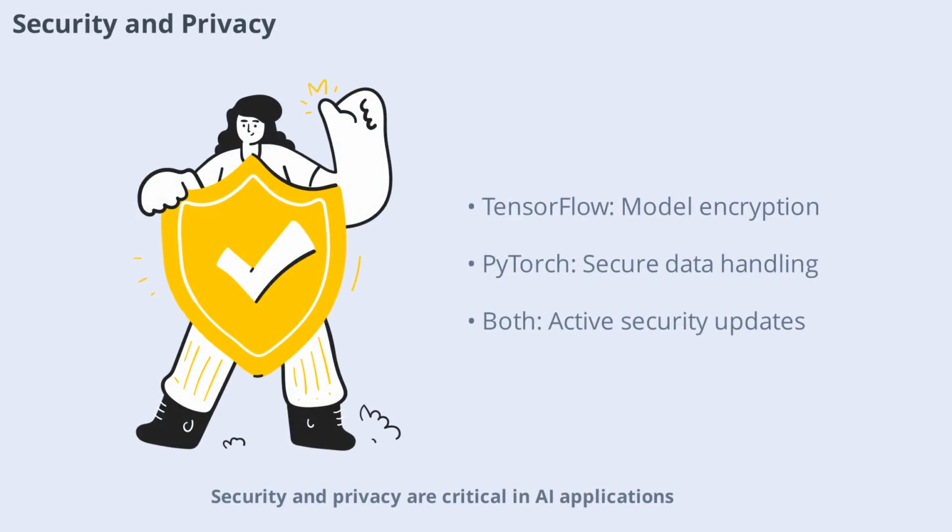Security and privacy are critical in AI applications, especially when handling sensitive data. TensorFlow and PyTorch both offer tools and best practices for securing models and data. TensorFlow provides features like model encryption and secure deployment options, while PyTorch supports secure data handling and privacy-preserving techniques. Both frameworks are actively maintained to address security vulnerabilities and ensure compliance with industry standards. Implementing robust security measures is essential for protecting your AI solutions and user data.